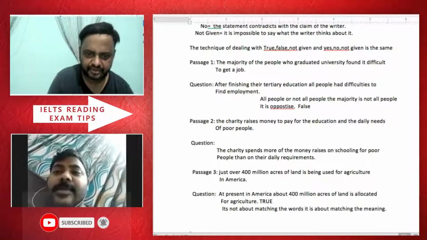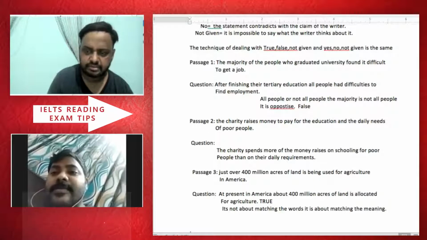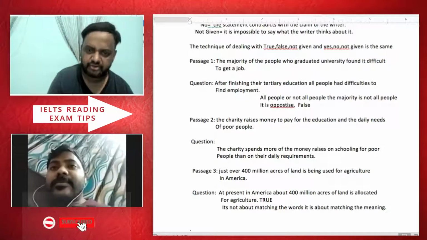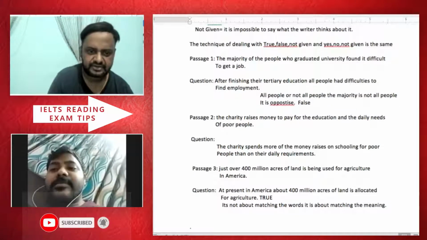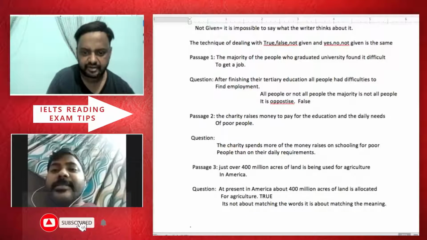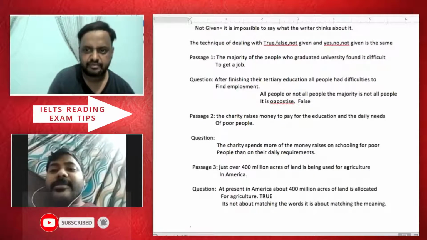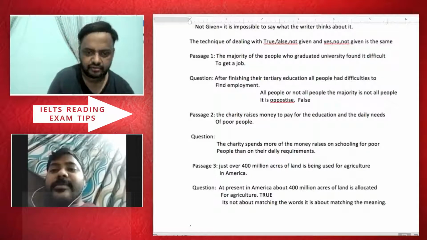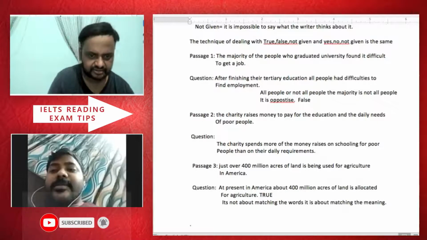The charity raises money to pay for the education. It could be maybe more money, but they're not telling you how much money. But in the second one, they are saying the charity spends more of the money it raises, the big part of the money, on schooling for poor people than on their daily requirement. So if you see, daily requirement and daily needs, they are the same thing. Education is the same thing.